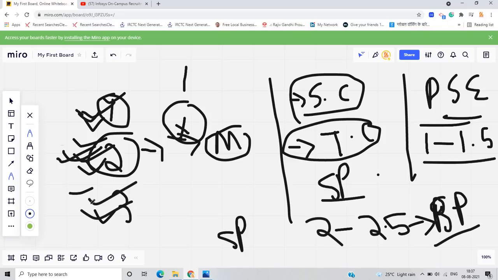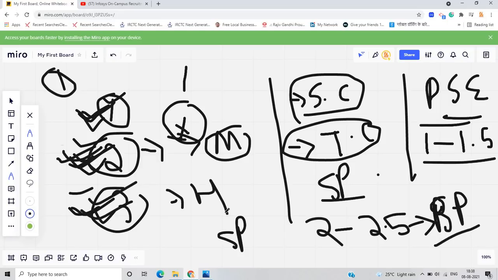But if you solve only the first question, or either the second or the third question, is there an opportunity for the SP role also? And if you solve only one coding question, like only a very hard coding question, are there chances of SP or not? There are no chances for SP, because they consider the total cutoff also.